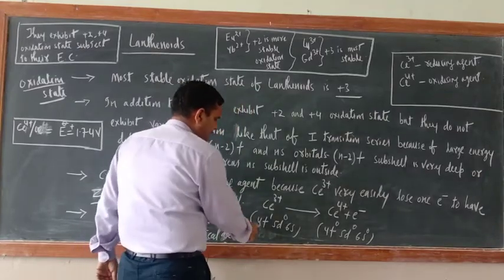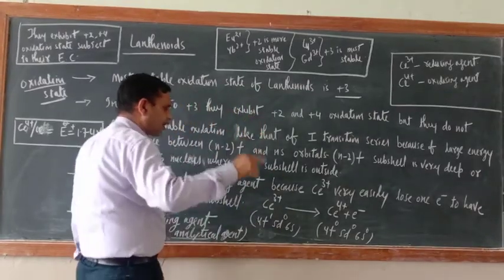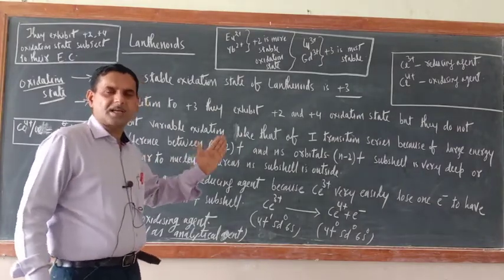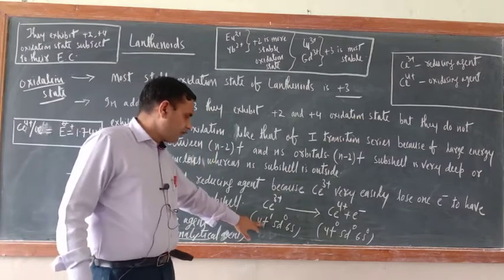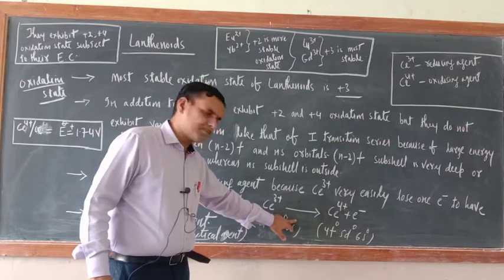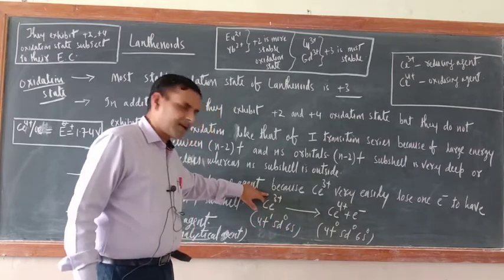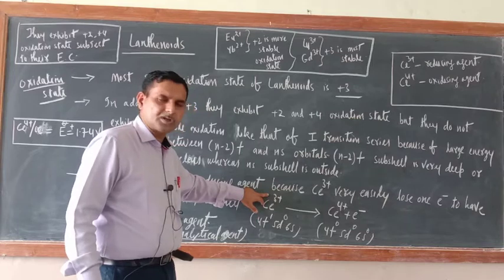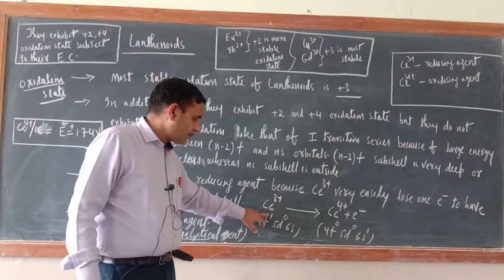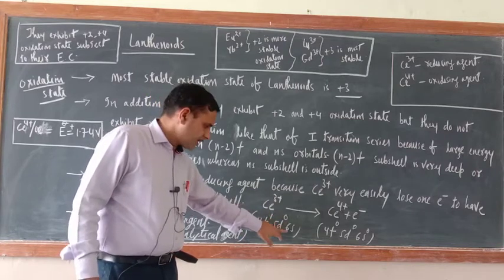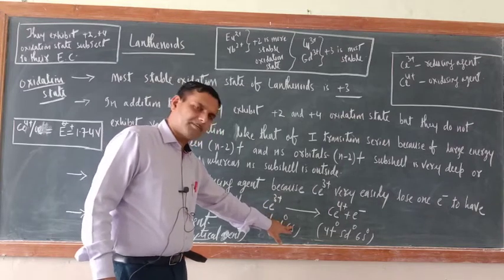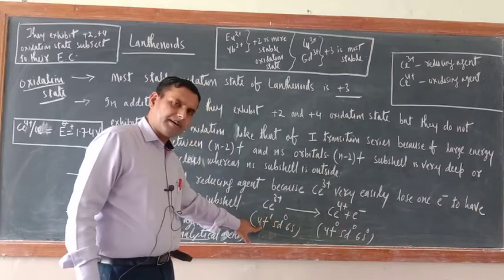If you see the electronic configuration of cerium, in the last class I told you that 4f will have 2 electrons, 5d will have 0 electrons, and 6s will have 2 electrons. That is not the electronic configuration of Ce3+. That is the electronic configuration of cerium, Ce: 4f2, 5d0, 6s2. Now it has already removed 3 electrons, 2 electrons from 6s and 1 electron from 4f.